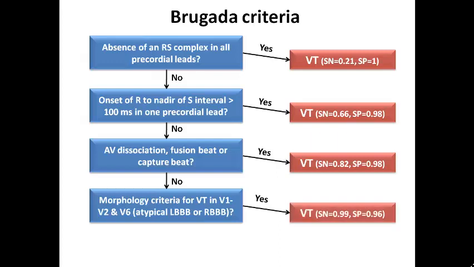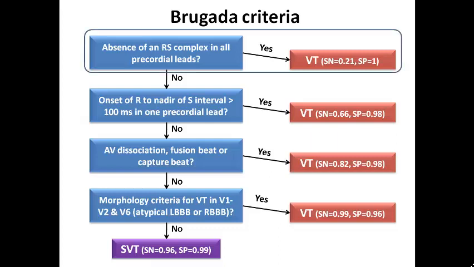If it shows atypical morphology, it is VT. If it doesn't show any atypical morphology, it is just the typical left bundle or typical right bundle, it is SVT. Of course, these criteria are very famous, but many of us don't remember or don't understand why these criteria are applicable, and why when the answer is yes it is VT and when the answer is no it may be SVT.